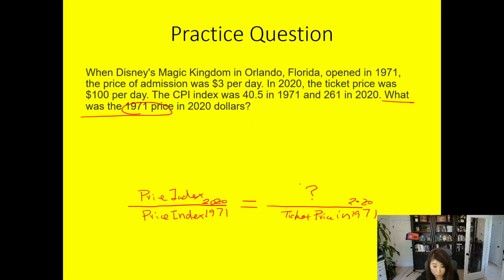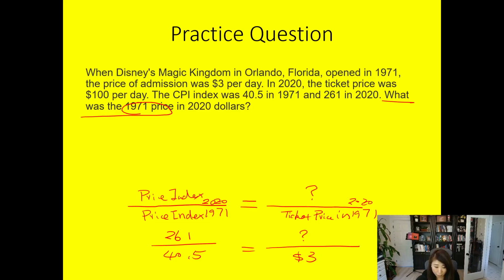The question mark will be left here: for that $3, what should it be if we use 2020 dollars to measure it? Now we plug in the values. The price index for 2020 is 261, divided by 1971's price index of 40.5. That equals the question mark divided by the price in 1971, which is $3.